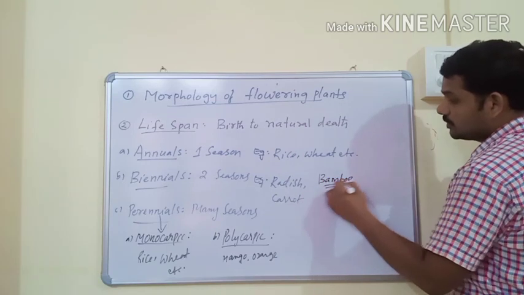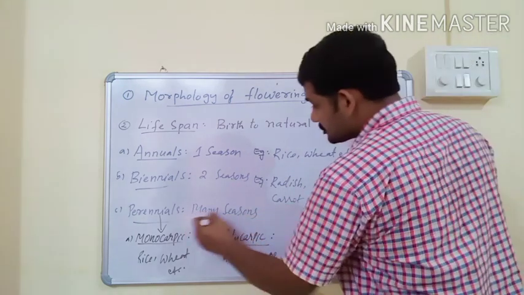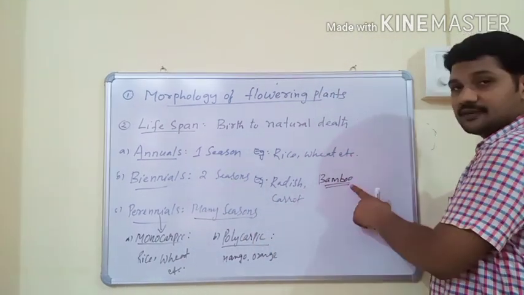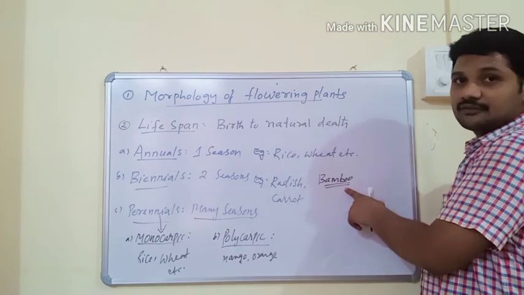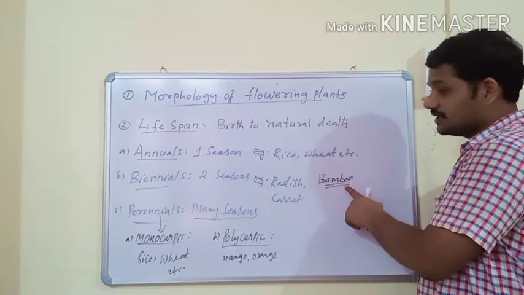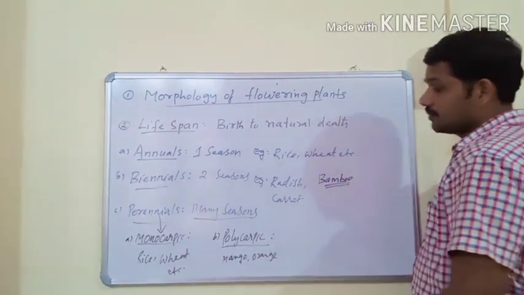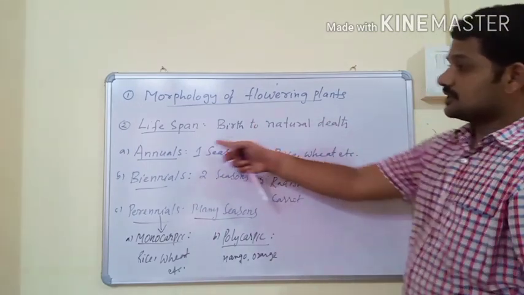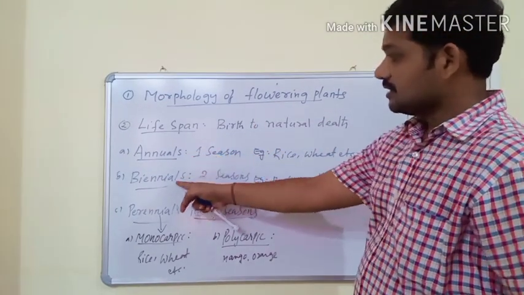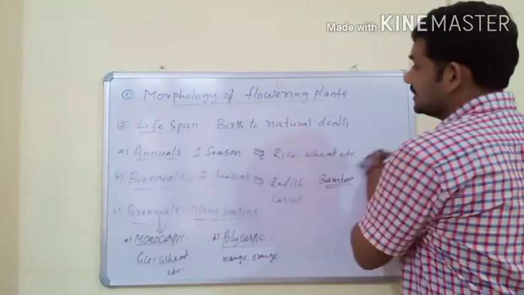Bamboo has a lifespan with many seasons, but it flowers only once in its lifespan. Usually it flowers after 50 or 100 years. That's why it is called perennial monocarpic. So according to lifespan, angiosperms are annuals, lifespan with one season; biennials, lifespan with two seasons; perennials, lifespan with many seasons.